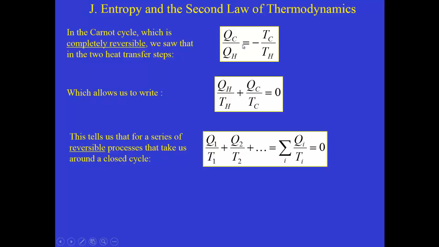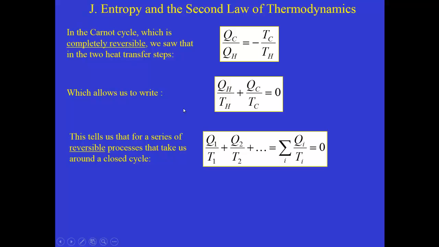So what we can do with this equation, if we cross multiply, is write it as the sum of two terms that both are the Q, the heat absorbed or released, divided by the temperature of the reservoir that either released or absorbed the heat. And those two terms, taking the sign into account correctly, add together to give 0.